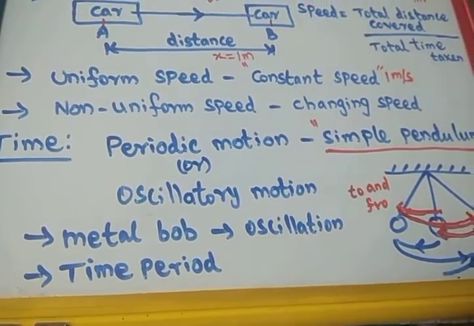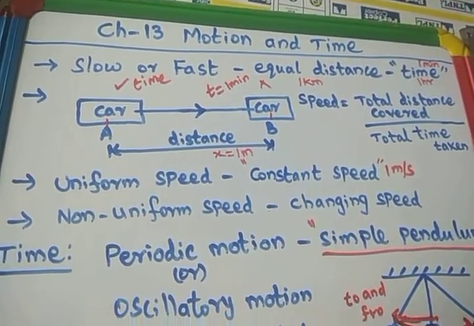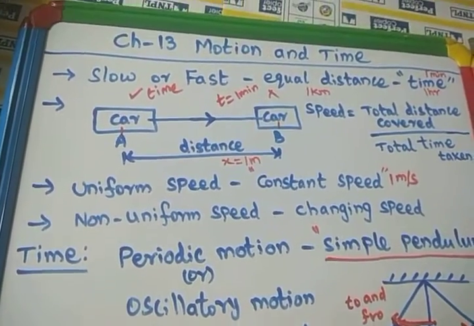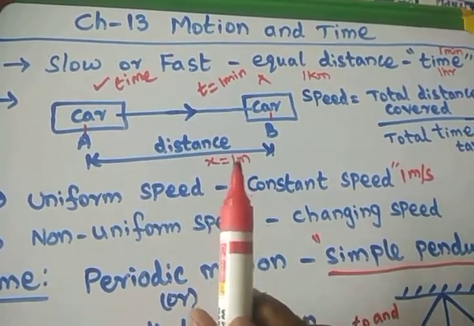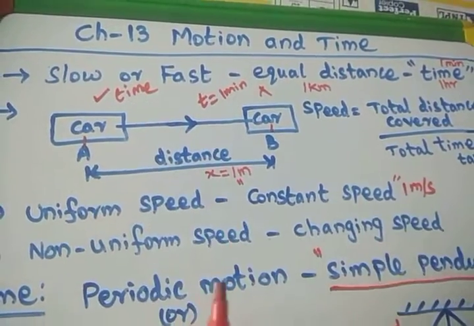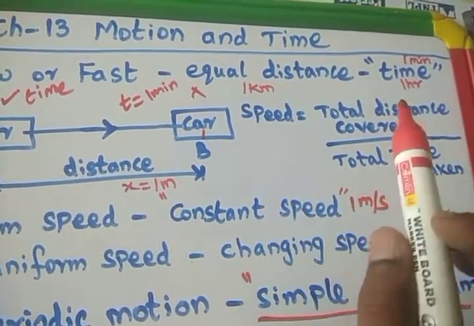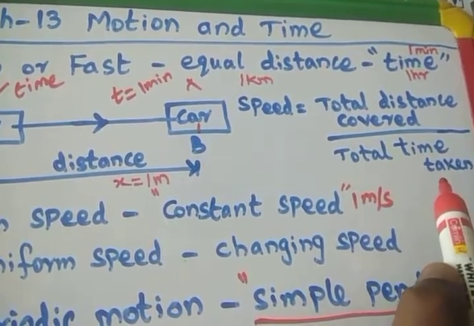In the next class we are going to see how to measure distance and how to measure time in different units. In this class, this is very simple. We completed what speed is, what slow motion and fast motion are, and how to define speed: total distance covered by the body divided by total time taken.